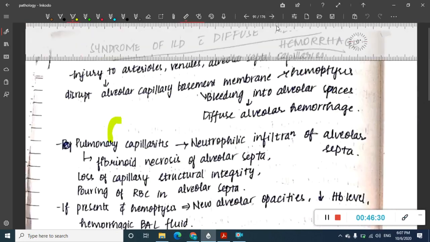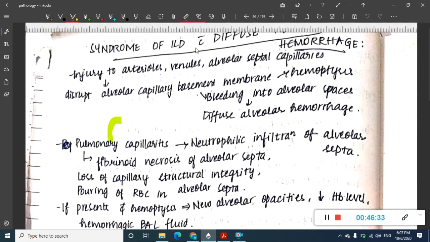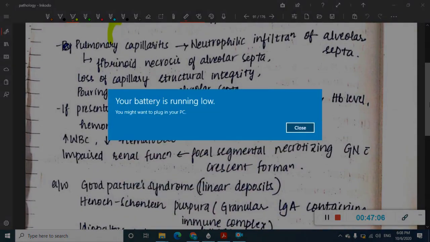Then if you see syndrome of interstitial lung disease with diffuse alveolar hemorrhage, so in this what happens is, there is diffuse alveolar hemorrhage. How will hemorrhage occur in alveoli? This is through injury to arterioles, venules or alveolar septal capillaries. Whenever there is injury to the blood vessels in and around the alveoli, this will lead to disruption of basement membrane, leading to the hemoptysis, and this bleeding will also enter the alveolar spaces, and you see hemorrhage also. Okay, that is diffuse alveolar hemorrhage. So what are the causes of this diffuse alveolar hemorrhage?